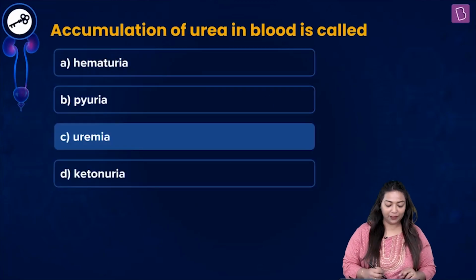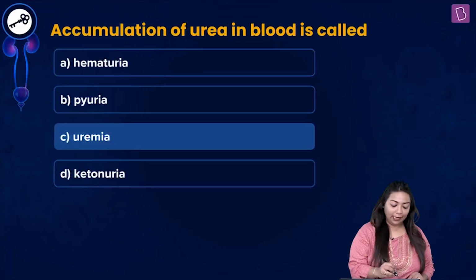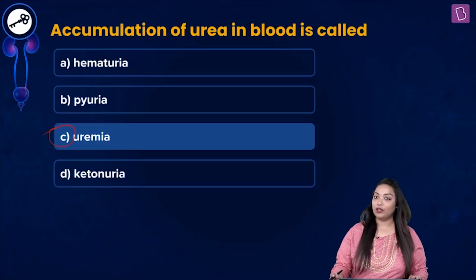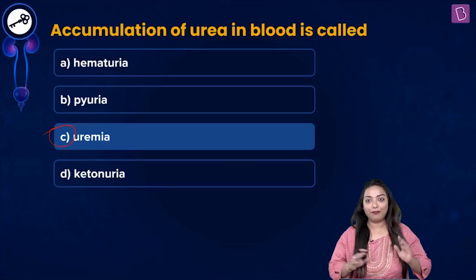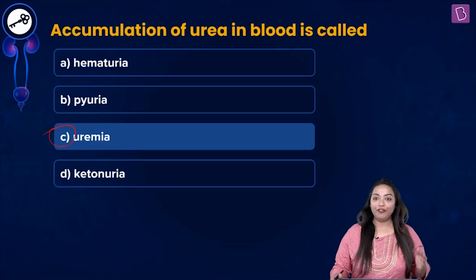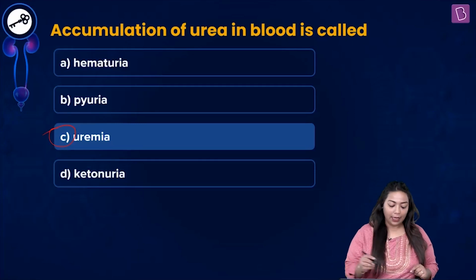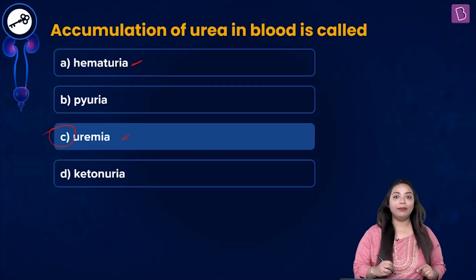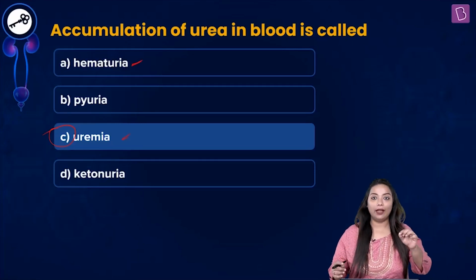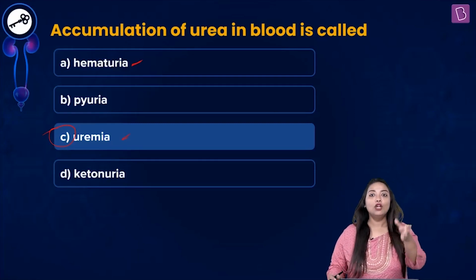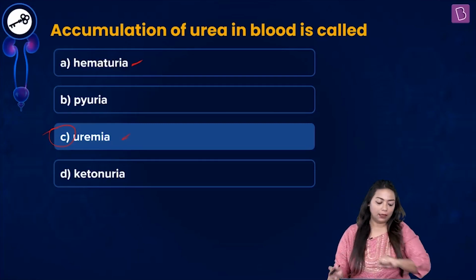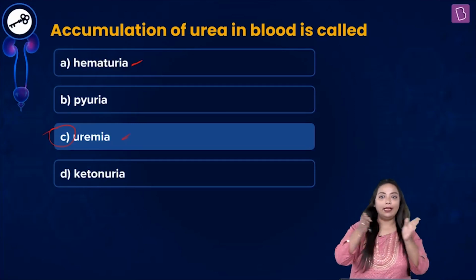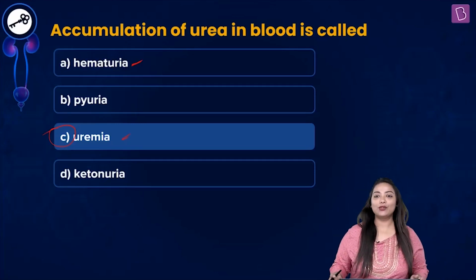Now let's pick the answer for this question. Option C, uremia is the correct answer for this one. Now, before we leave this question out or finish this, please remember hematuria and uremia. Hematuria, blood related. So, blood in urine. Uremia, urea in blood. Please try to remember this.